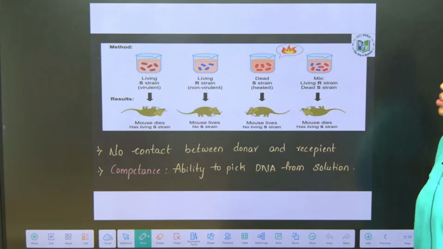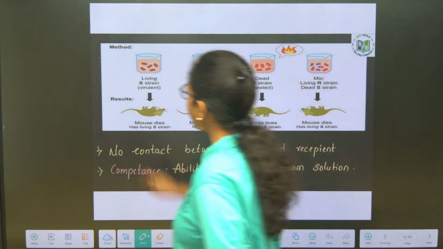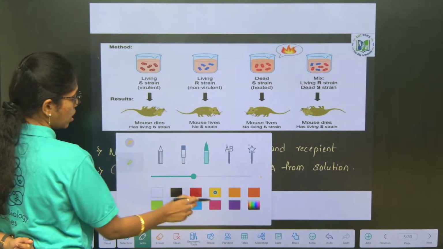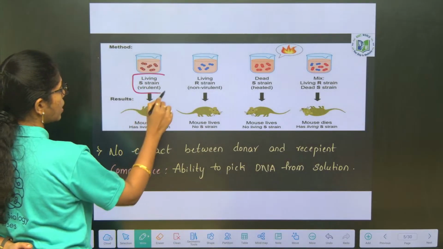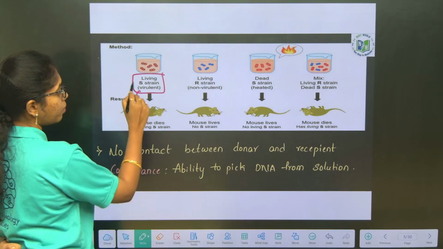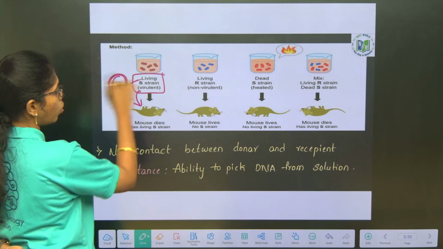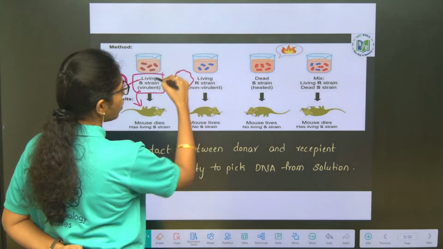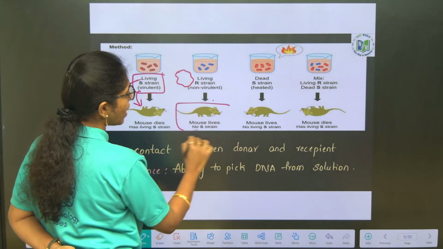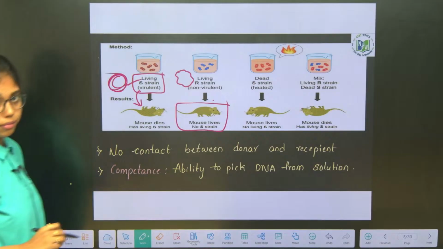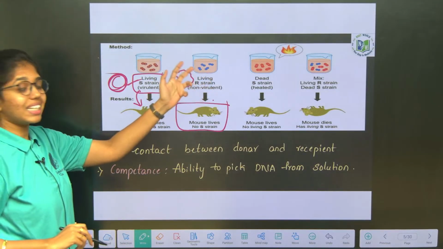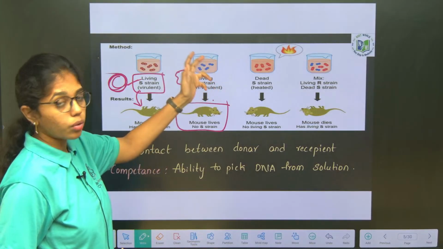So here in the transformation experiment, first the S strain, which is virulent, is injected into the mice. The mice will die because the S strain has a strong coat over it. The R strain has a wavy coat, and when it is injected into the mice, the mice will remain surviving, and the R strain will be killed, because it is not covered with a strong wall layer.